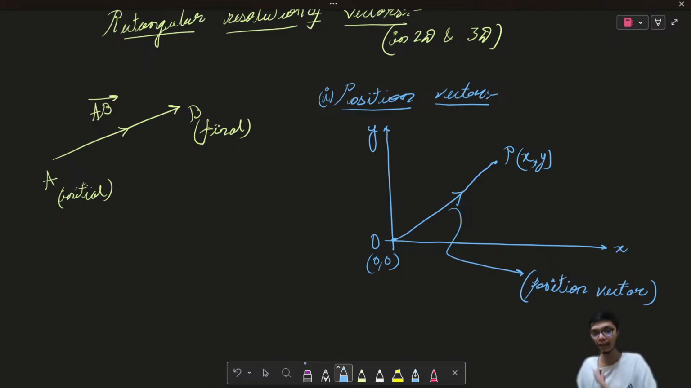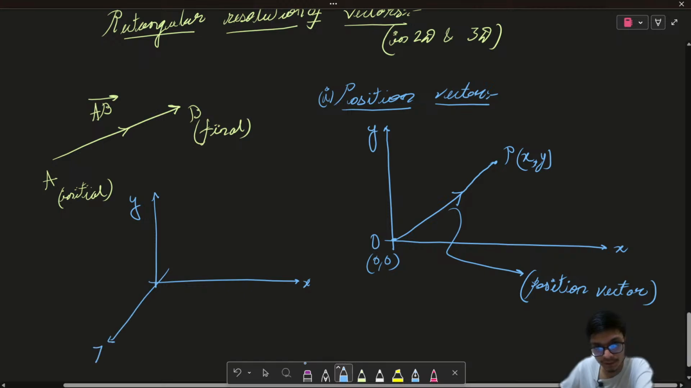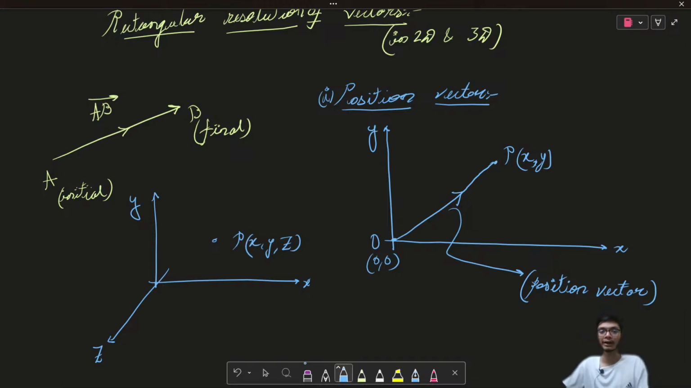Now, similarly, in case of 3D, in case of 3 dimensions, if I have the 3D coordinate system over here, any point on the coordinate plane is given by x comma y comma z, and again over here, if I join it with the origin, this particular OP vector is the position vector. I hope this is clear to all of you.